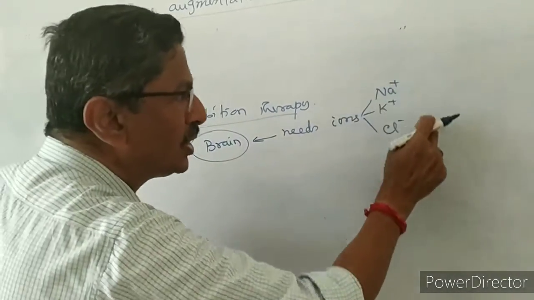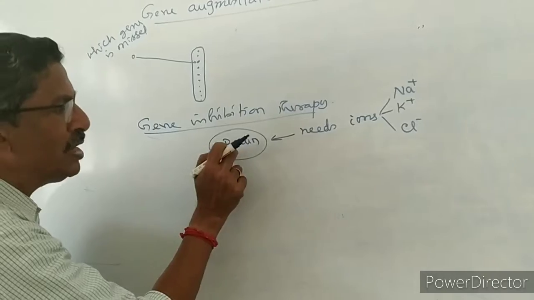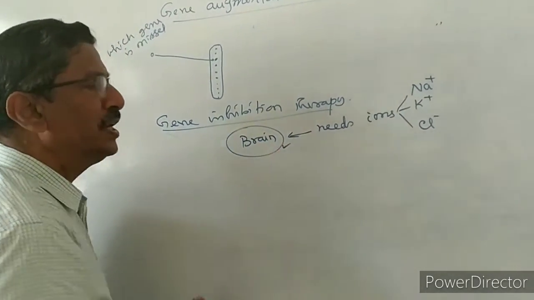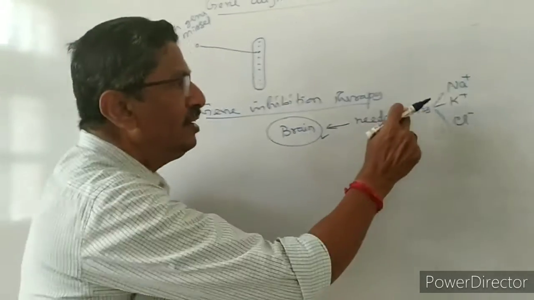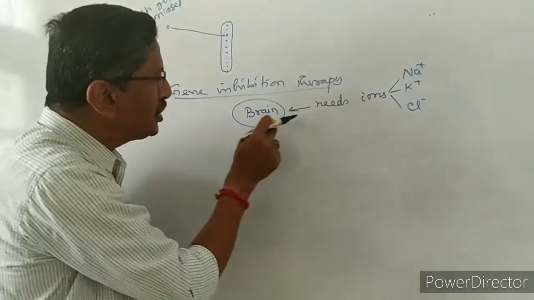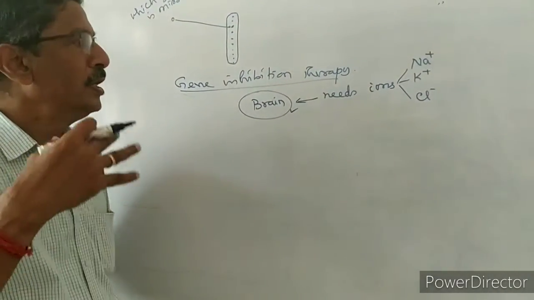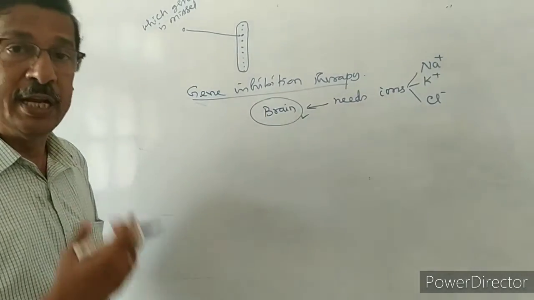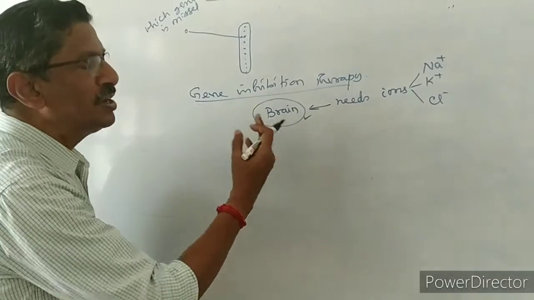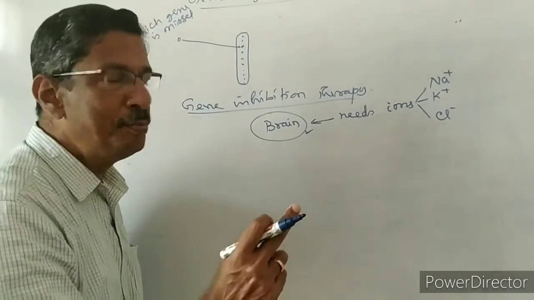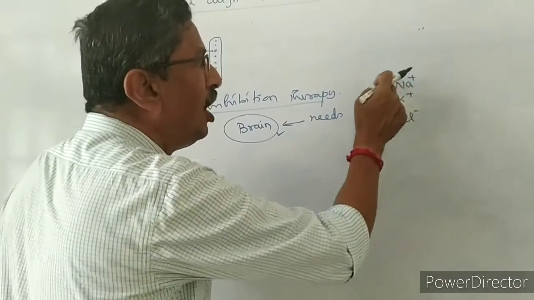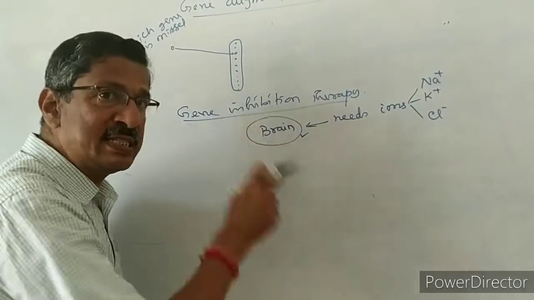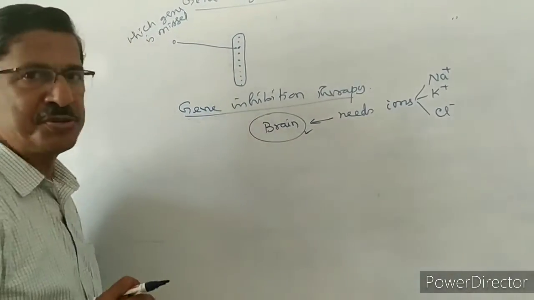If these three types of ions come to the brain in normal quantity, the brain will function normally. If they come in less quantity, nervous weakness will be there. It is normal, but it cannot function actively. But another important thing is that if these three ions are supplied to the brain excessively, the brain will be damaged.